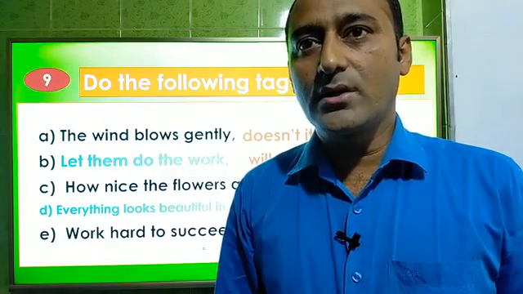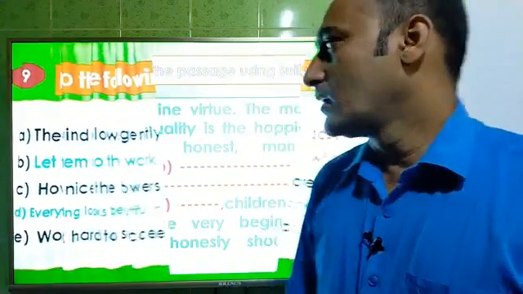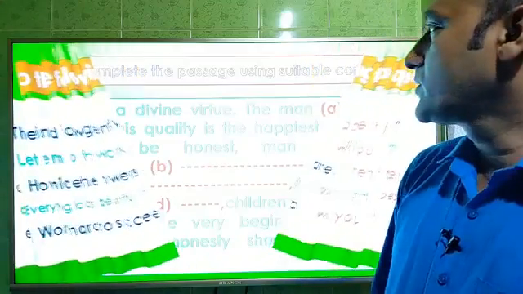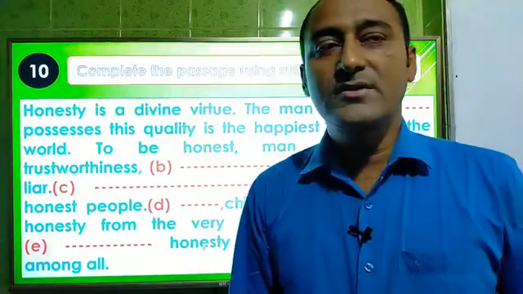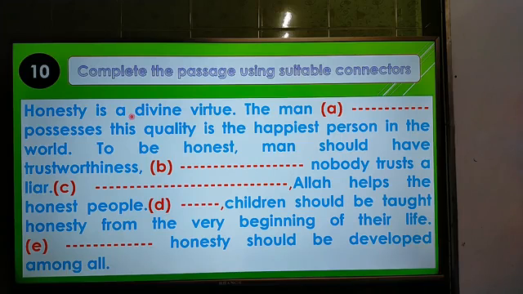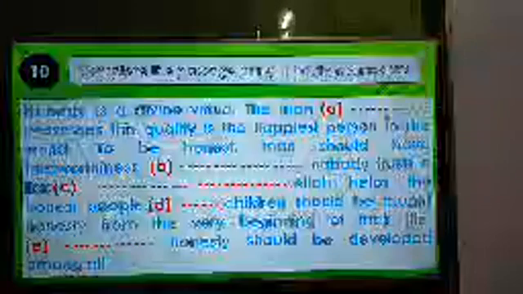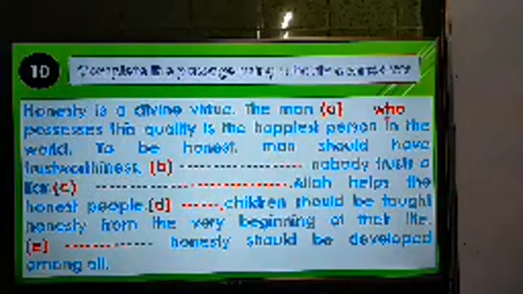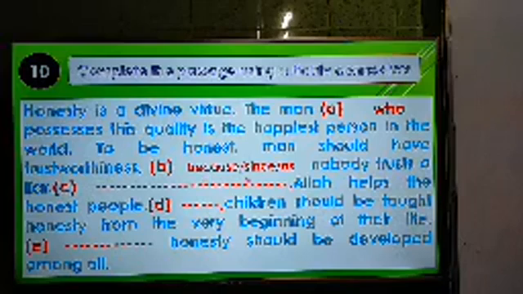I am going to the next one, and the next one will be on connectors, and I am going to complete these things very quickly. Honesty is a divine virtue. The man, you know, the man, we have to use a relative pronoun here. After a person we have to use who. The man who possesses this quality is the happiest person in the world. To be honest, man should have trustworthiness. And then the second one will be because, since, or as. Because nobody trusts a liar.